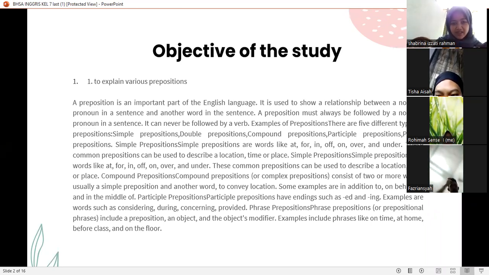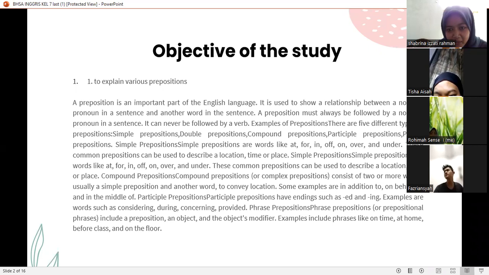Objective of the study. Number 1, to explain various prepositions. A preposition is an important part of the English language. It is used to show a relationship between a noun or pronoun in a sentence and another word in the sentence.